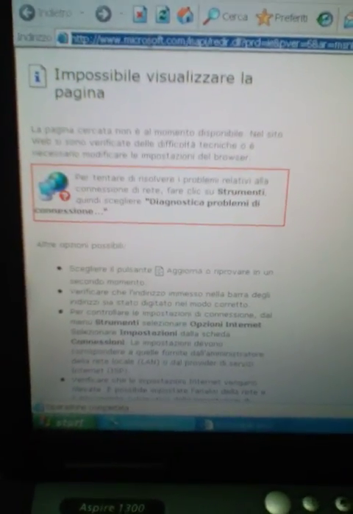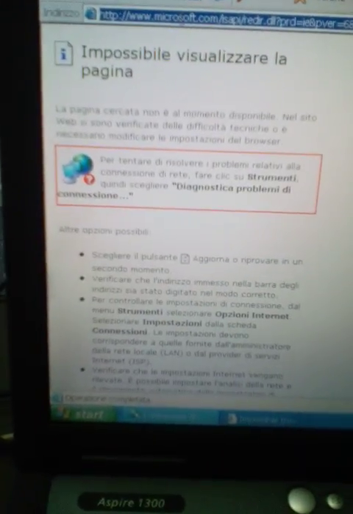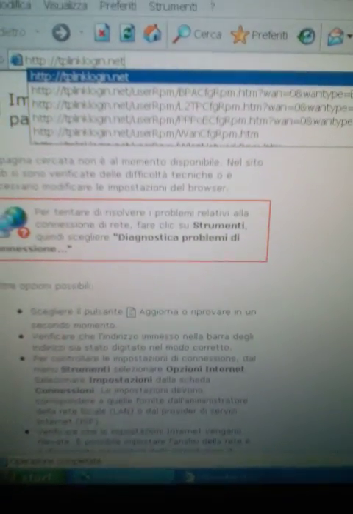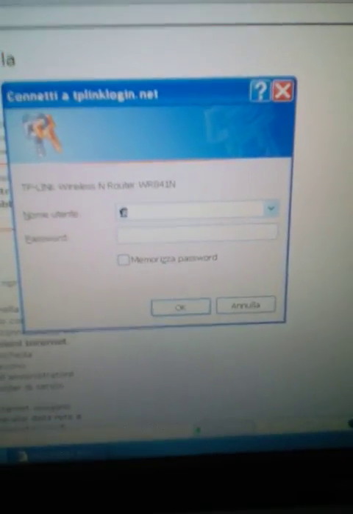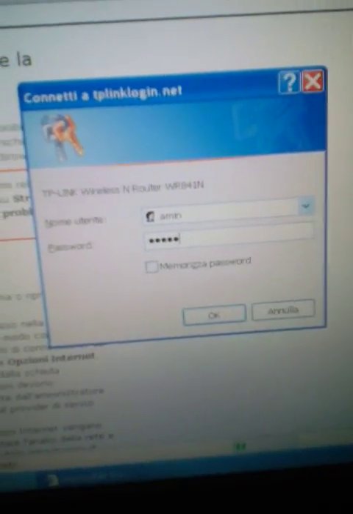Another configuration, if I can connect to the internet, tplinklogin.net. Yeah, we see. We are going to enter the password here. We enter the admin password. Admin, as a username and password.